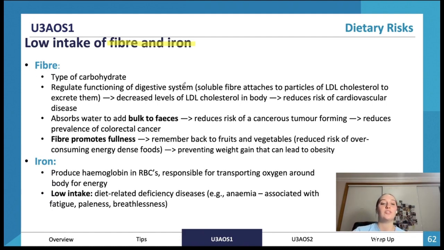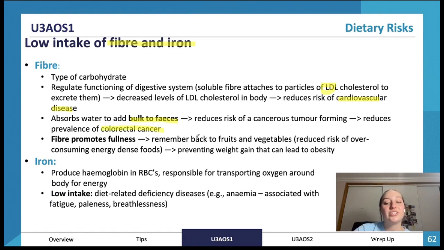It regulates the functioning of the digestive system. Soluble fiber attaches to particles of LDL cholesterol to excrete them, which is what we want. We want them out of the body because LDL, remember, is that bad cholesterol. Decreased levels of LDL cholesterol reduce our risk for cardiovascular disease. Fiber also absorbs water to add bulk to the feces, which helps move things through our bowels and reduces the risk of colorectal cancer.